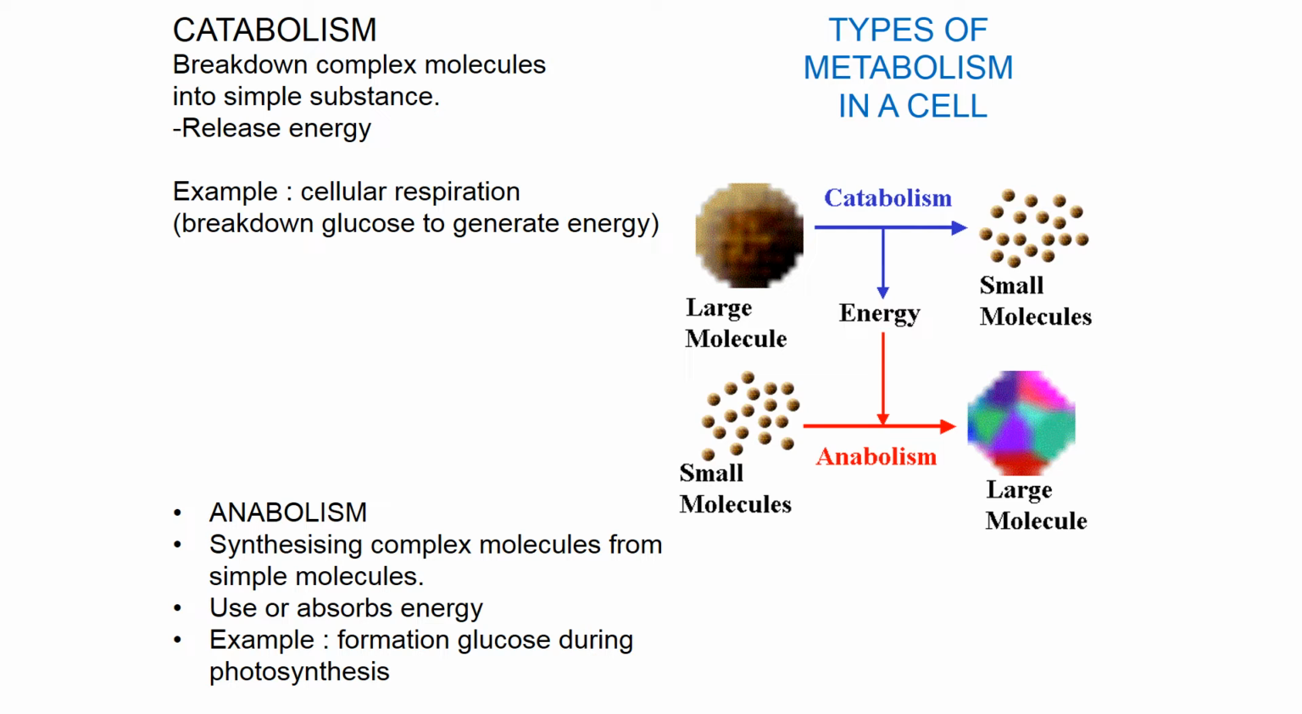And the second one is anabolism. Anabolism will involve the synthesizing complex molecule from simple molecules. Means from small molecules to form large molecule. So it will use anabolism. This process will use or absorb energy. For example, formation glucose during photosynthesis.